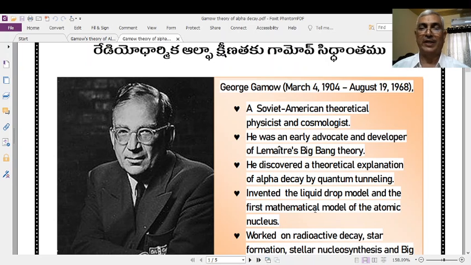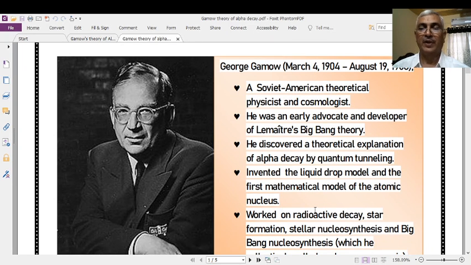He is very interested in the Big Bang theory, and he discovered a theoretical explanation of alpha decay by quantum tunneling. It means that he used the theoretical explanation for the quantum mechanical tunneling phenomena. Very interesting.